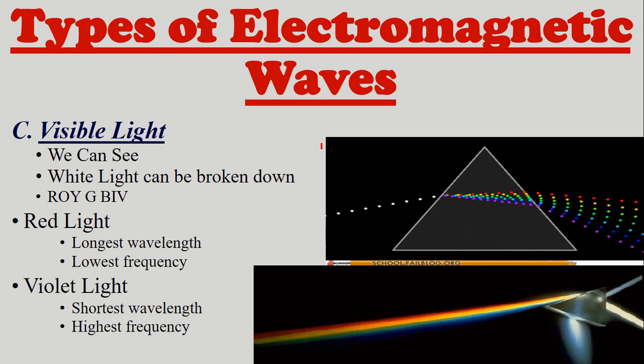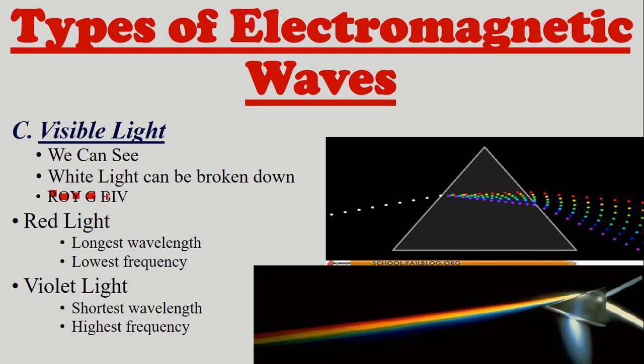The next one is called visible light, and this is the only wave up here that we can see with our naked eye, without having to use some type of device. Visible light is white light, but we can break white light down into its colors. The abbreviation of all the colors is Roy G. Biv: red, orange, yellow, green, blue, indigo, and violet.